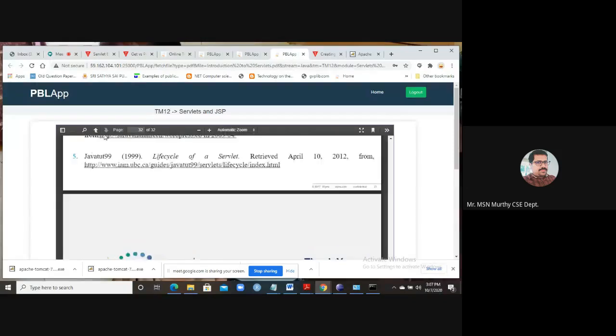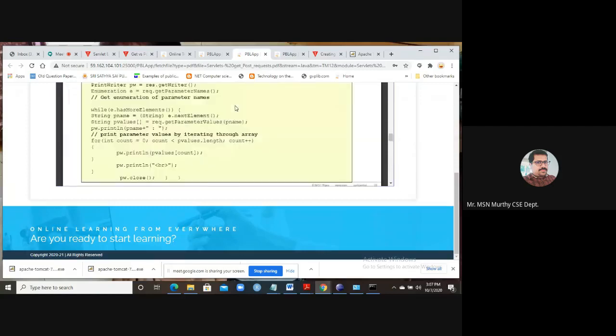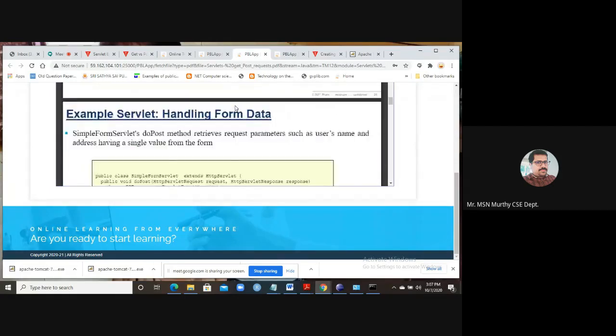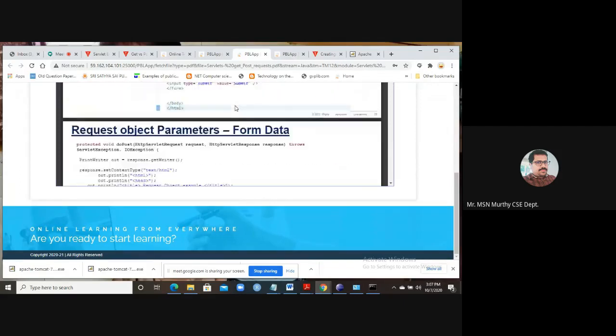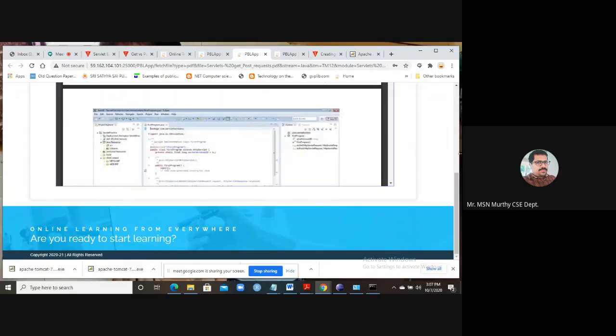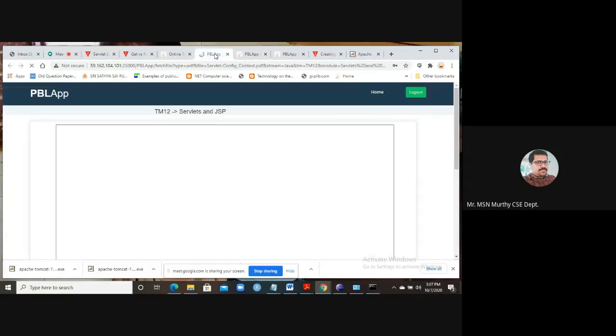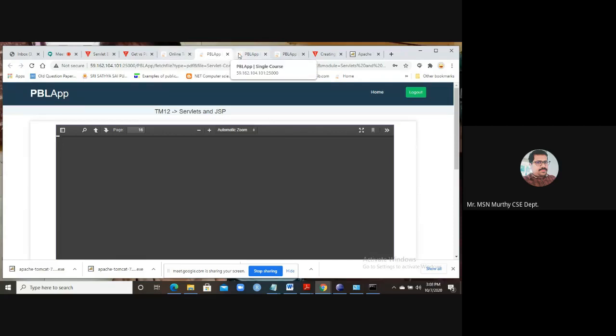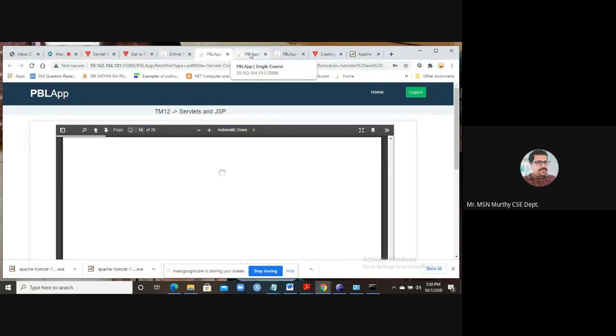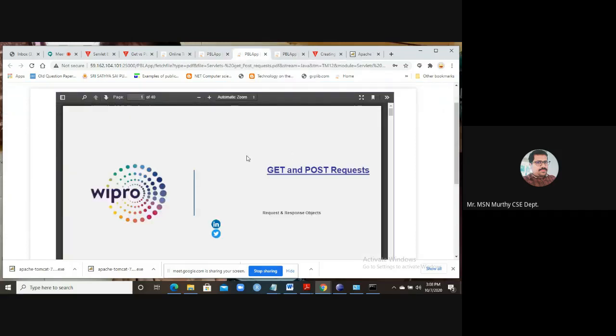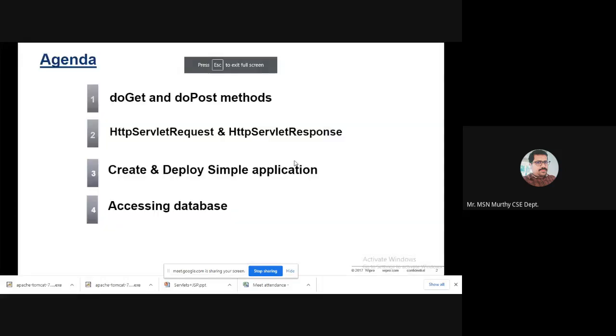Next step. See, the GET and POST requests: doGet and doPost methods we use.